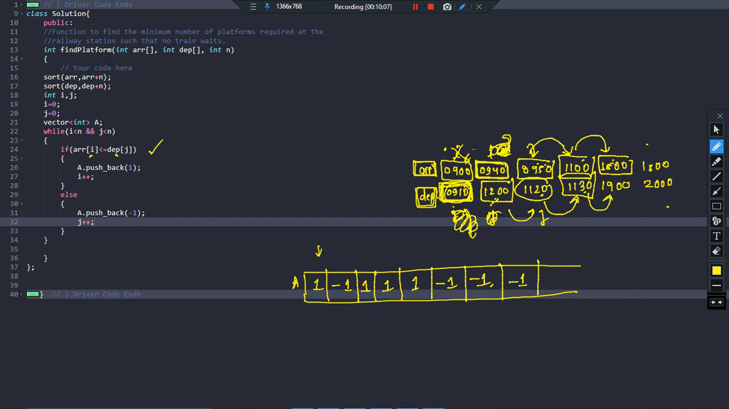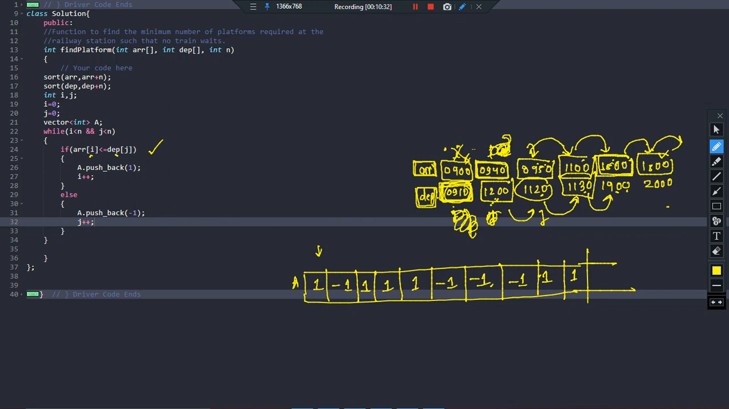Come here. 1500 and 1900, what does it indicate? I'm going to pick an element from the smaller one, basically this one, arrival. So I need one more platform, so +1. Now increment here, 1800 and 1900, which is smaller? Basically this is smaller, so +1, right? And now this goes further, i++, and when we come to check, i less than n will be false, and we will no longer enter the loop.